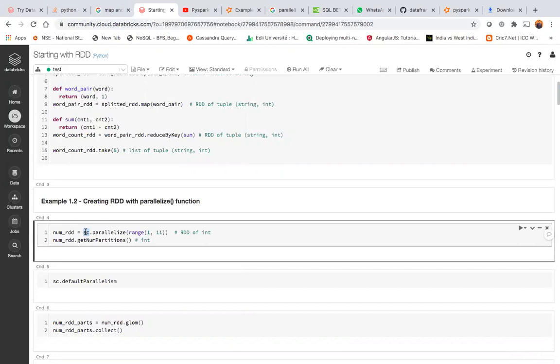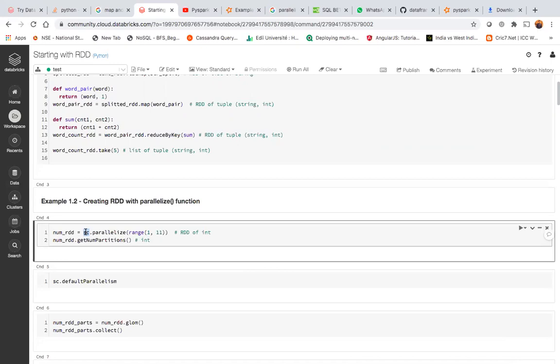But the moment, in the same Python code, you start using the Spark libraries or Spark APIs, then it is called a Spark application. How do you know this is a Spark application? You see that it has made use of Spark context or Spark session. That's the main entry point to the Spark functionality. That's why we say it's a Spark application.